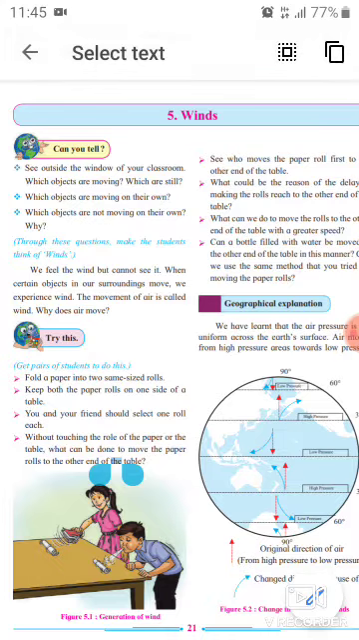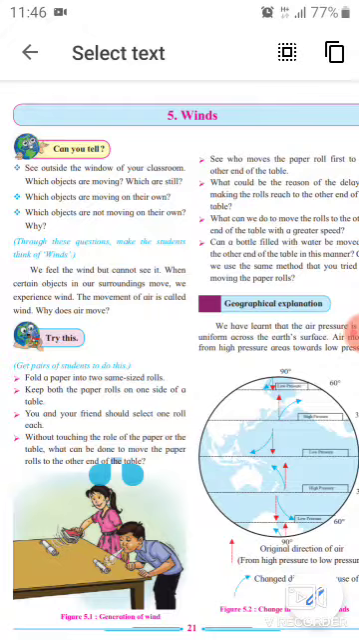So tell me, which objects are moving? Yes, leaves of plants are moving, and which are still, that is stones and other houses are still, they are not moving. Why do they move? Because of the air.